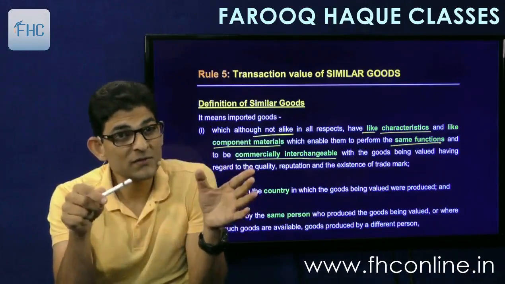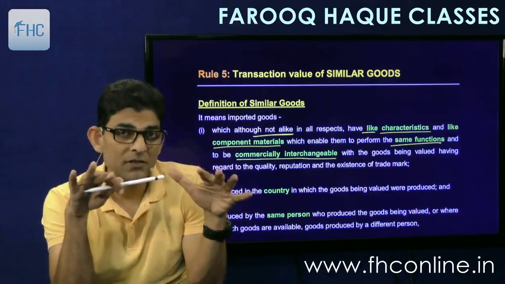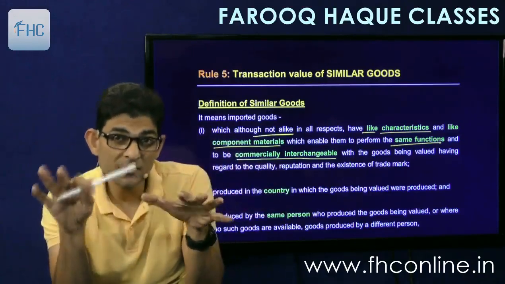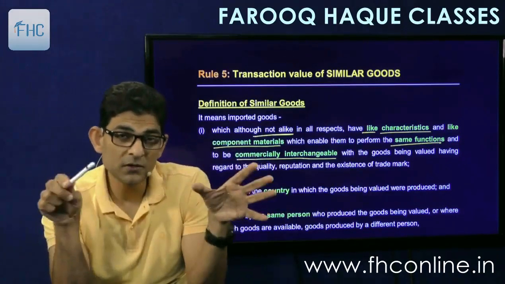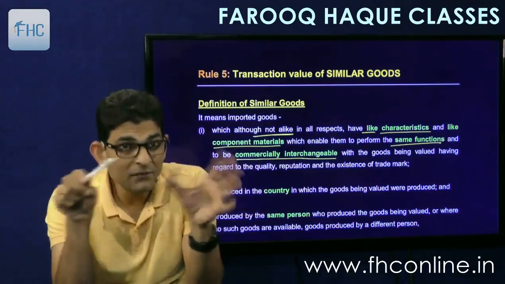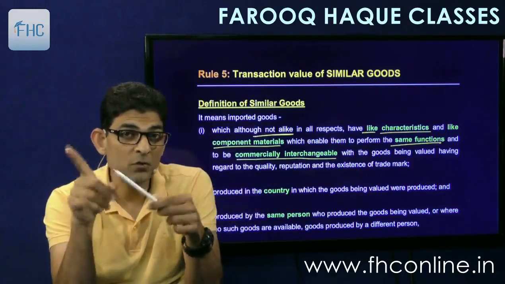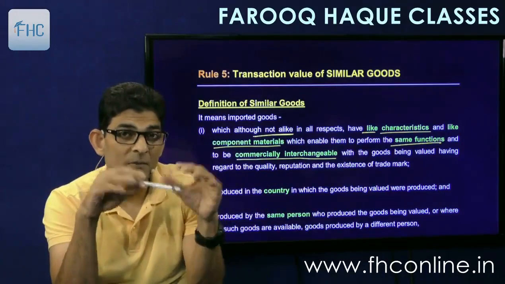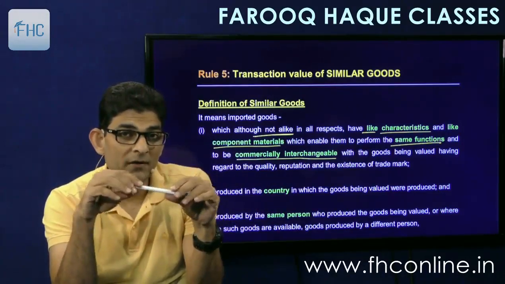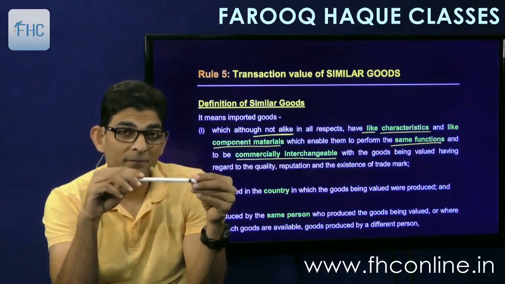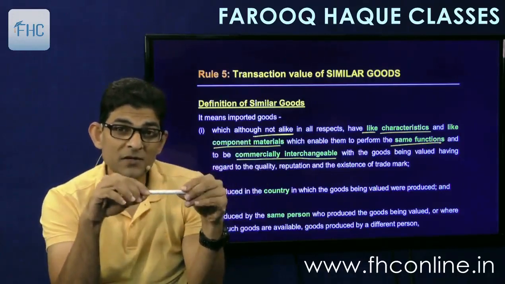Two SUVs of the same kind, same quality, 7-seater, 7-seater, 9-seater, 9-seater, same nature, same engine size, then they will be called commercially interchangeable. 2500cc, 2500cc, then commercially interchangeable. Not like Fortuner and Creta.